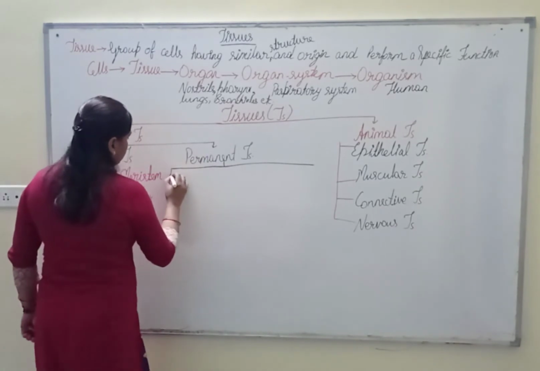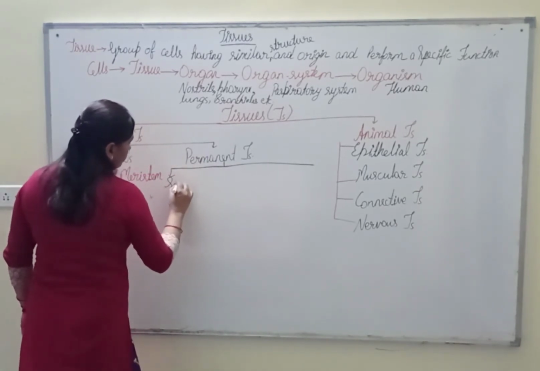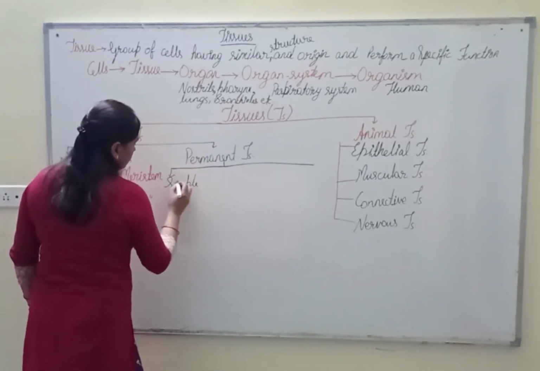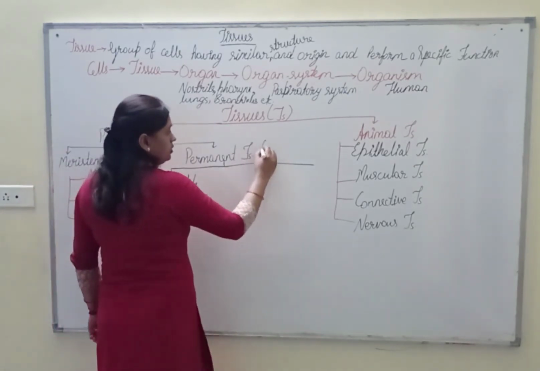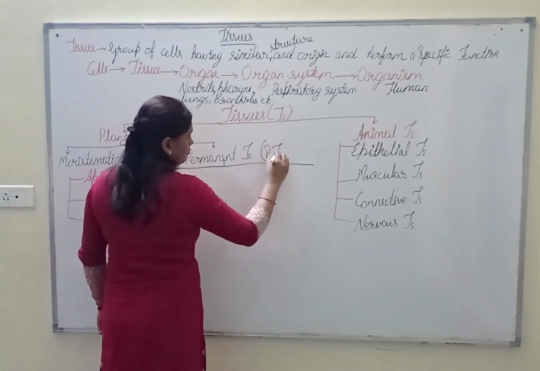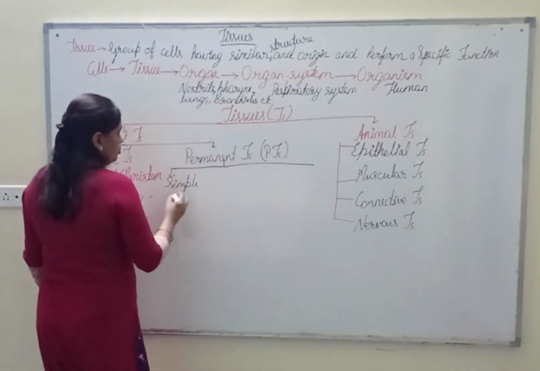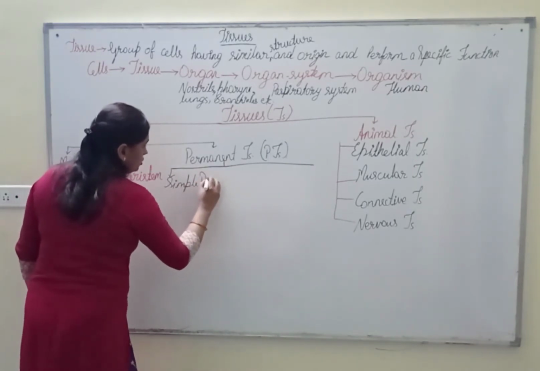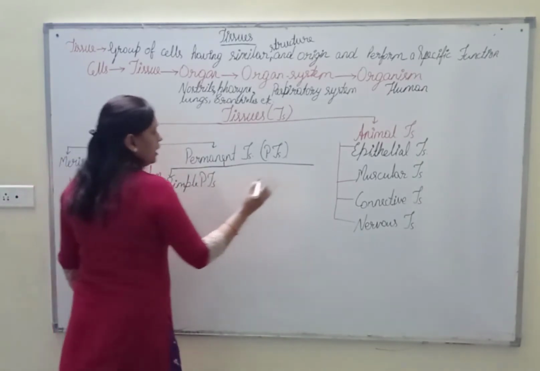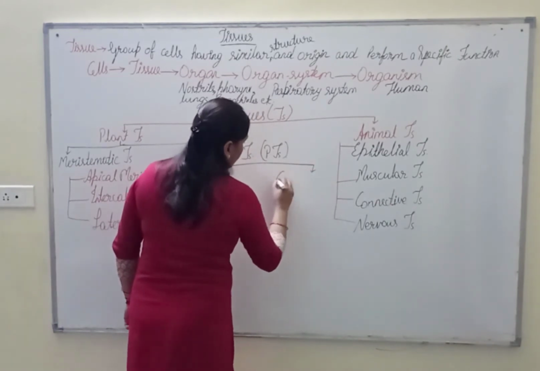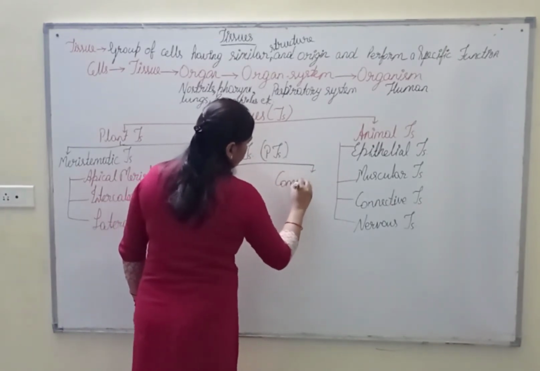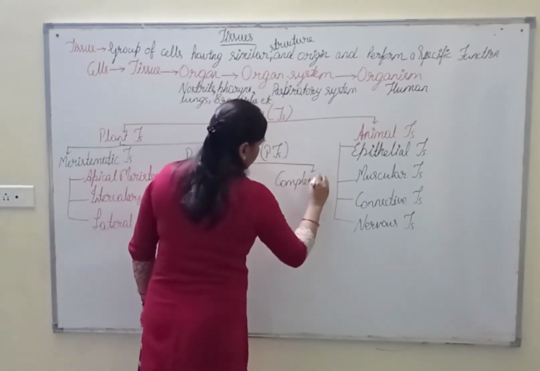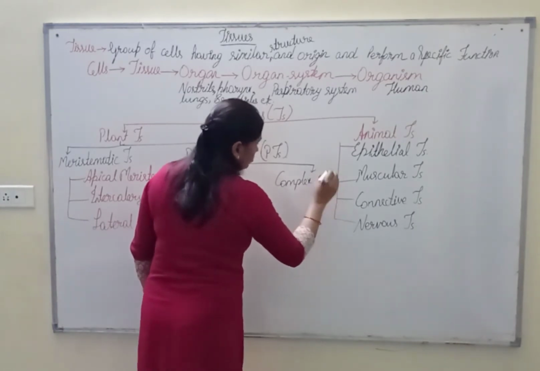And these permanent tissues are of 2 types: simple permanent tissue, which can be written as SPT, and the other one is complex permanent tissue.